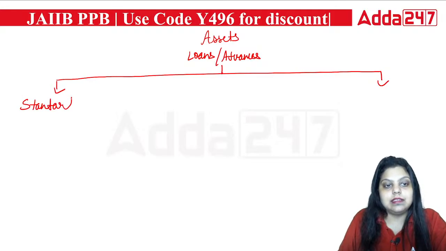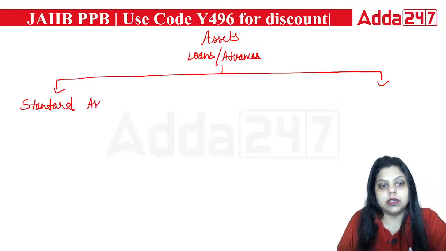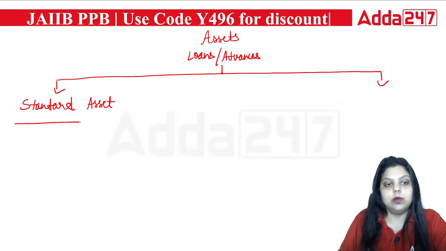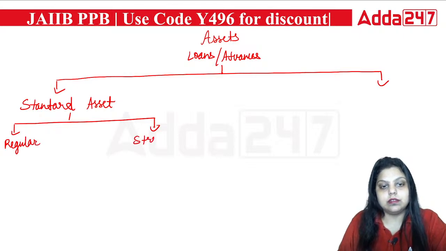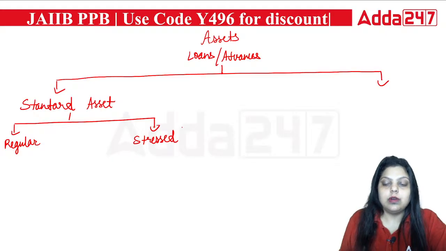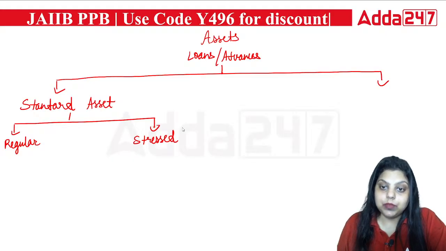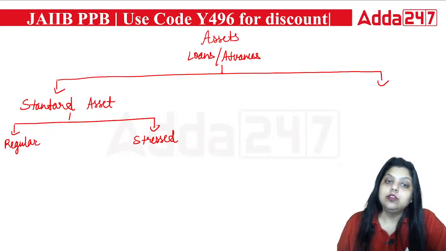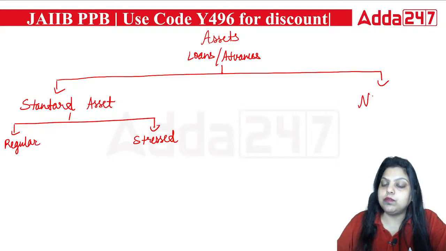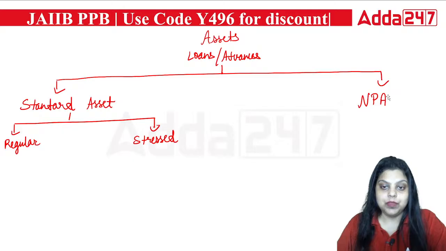This standard asset is further divided into 2 categories. The first one is regular asset and the second one is stressed asset. Now, a standard asset is not a part of NPA. In accounting it has been defined that a standard asset is not a part of NPA. So one type of asset is the standard asset and the second type is the non-performing asset, that is called an NPA. The standard asset is further divided into regular and stressed asset.